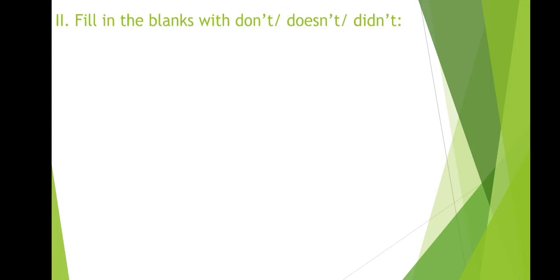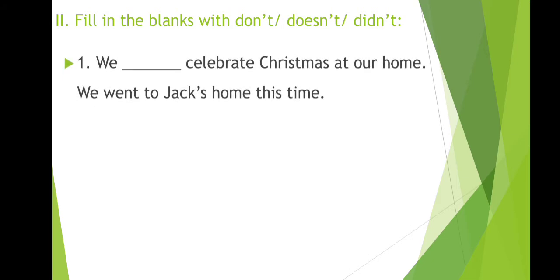The question is fill in the blanks with don't, doesn't, didn't. Here in this question you have to fill in the blanks accordingly. The first one is we dash celebrate Christmas at our home. We went to Jack's home this time. Here we are talking about we and this sentence is from past. So we will use didn't here. We didn't celebrate Christmas at our home. We went to Jack's home this time.